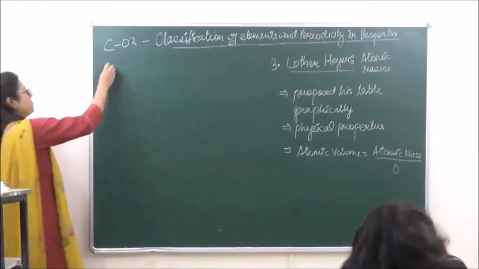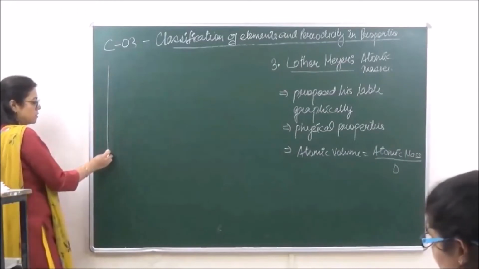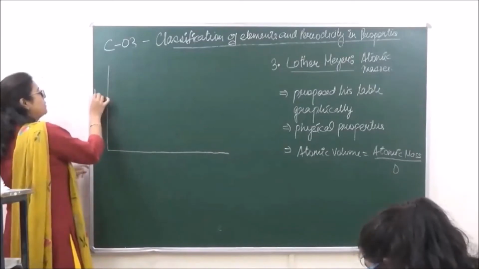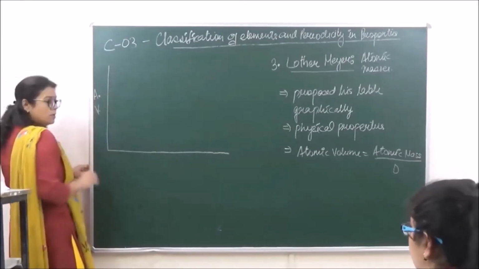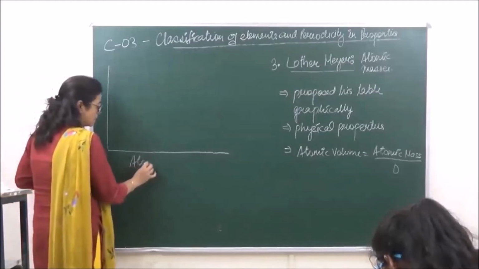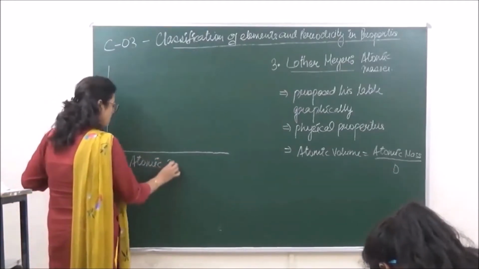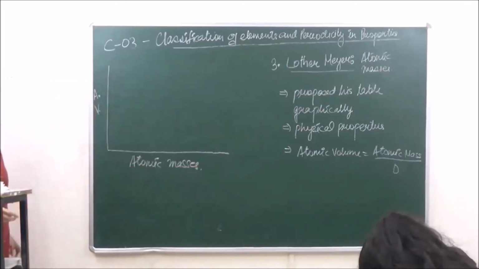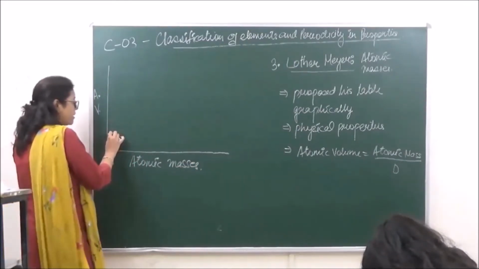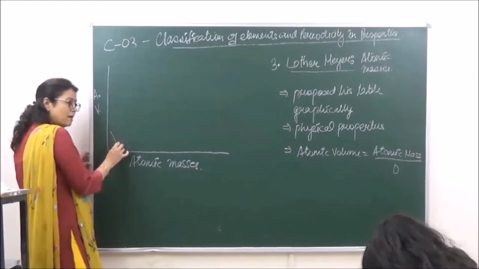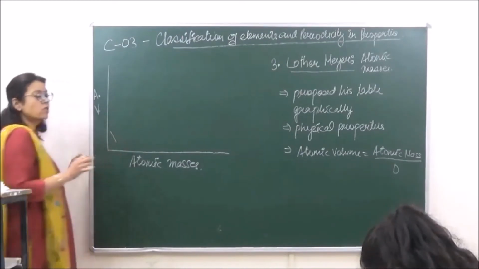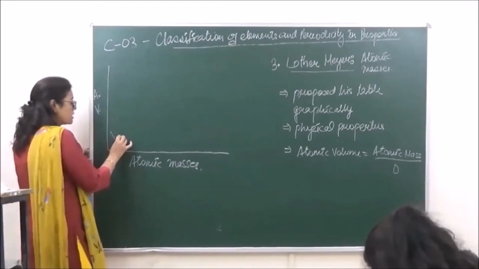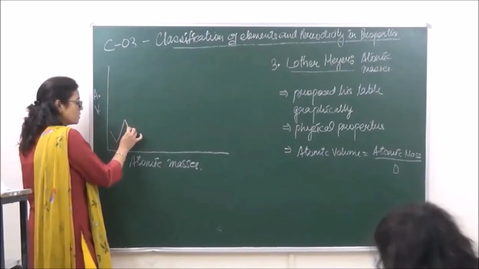He plotted a graph between atomic volumes and atomic masses. The graph was having a maxima, a minima, right, and also certain plateau regions in the center. So let's see, his graph looks something like this.